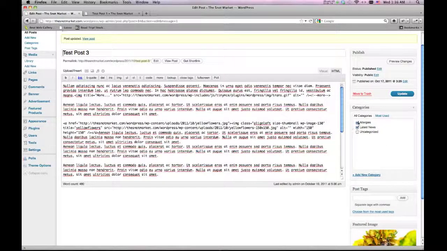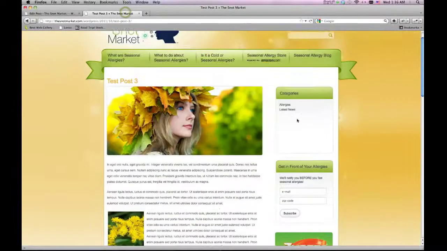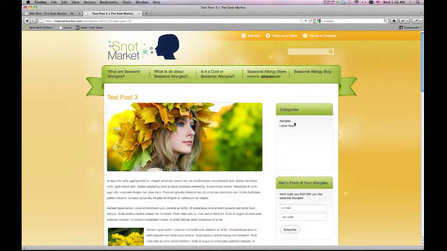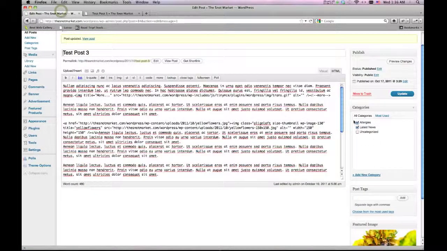So right now we only have 2. So if we look on the front end, you can see the categories box only has 2, allergies and latest news. That's 1, all that we've created, and 2, it's all that's checked. So if you create a category but don't assign it to an article, it's not going to show up.